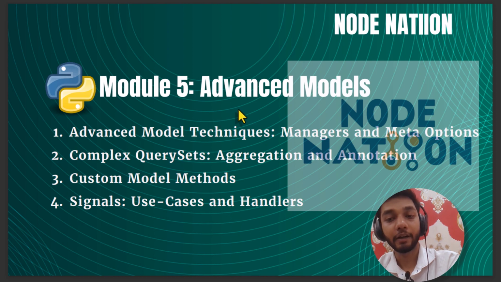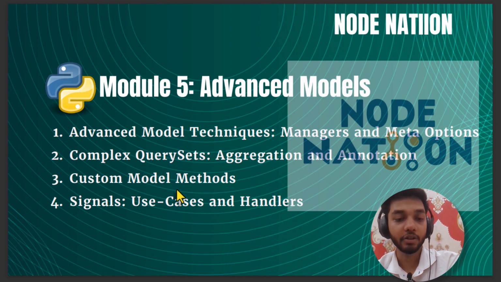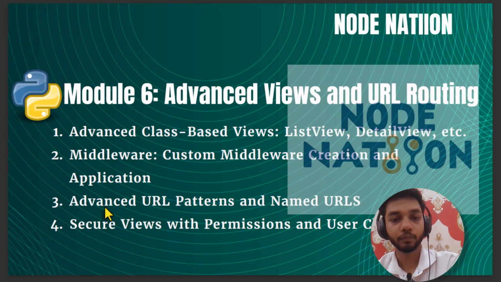Next one is advanced models. We are going to study the advanced topics of models, which are managers and meta options, aggregations and annotations, custom model methods, and here we are also going to see the user models, and what signals are, with use cases and handlers. Signals are also an important topic in Django.